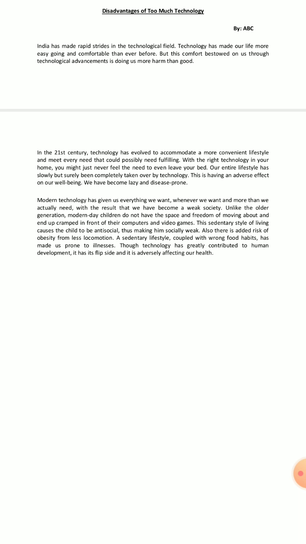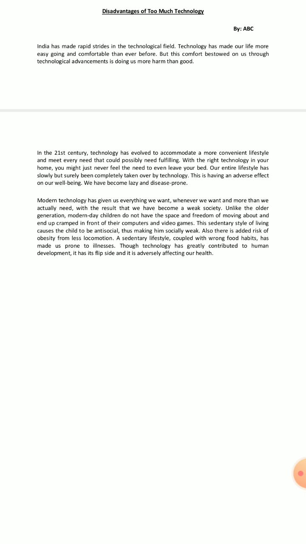In the 21st century, technology has evolved to accommodate a more convenient lifestyle and meet every need that could possibly need fulfilling. With an upgradation in the field of science and technology, we are living a more sophisticated life, a very smooth and convenient lifestyle. It seems that our every desire and need is getting fulfilled.